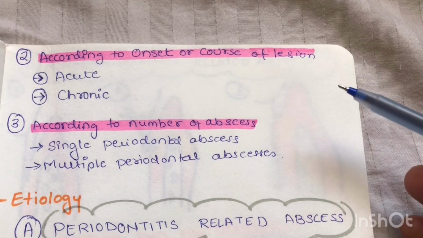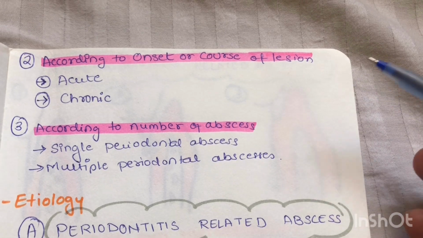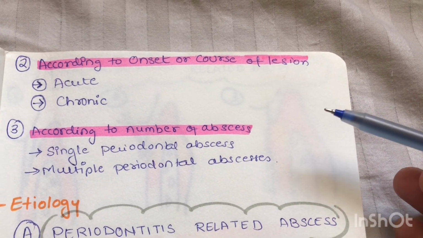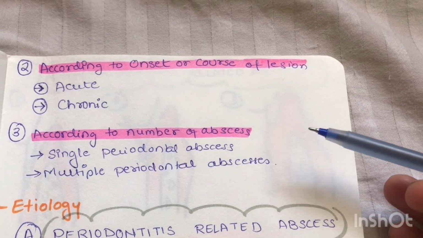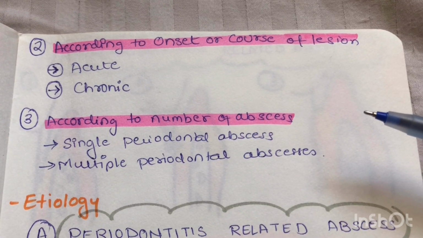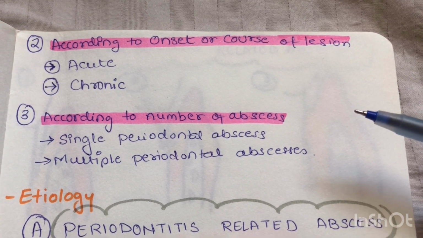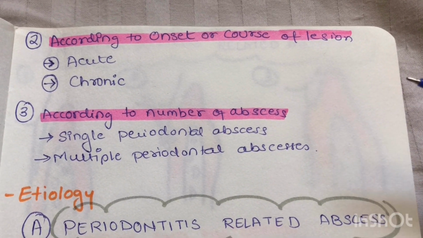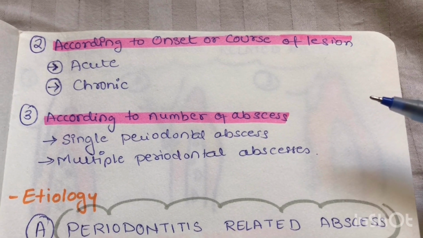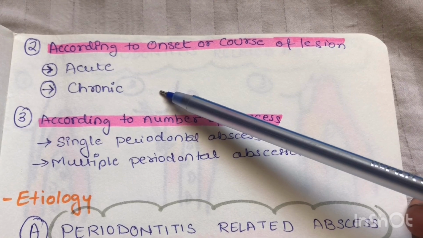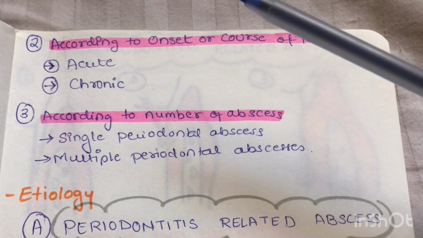The appearance of your acute lesion is bright red, ovoid elevation of gingiva, which could be firm or it could be pointed and soft. Coming to the chronic periodontal abscess, as we all know, in chronic lesion, there is absolutely no pain or very dull, gnawing type of pain which is seen. And the pathognomonic feature of a chronic abscess is that of a sinus formation.